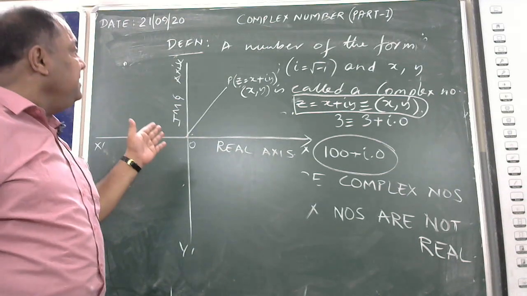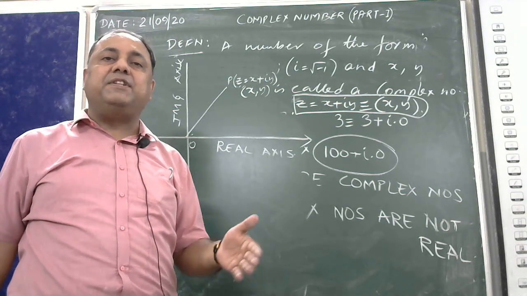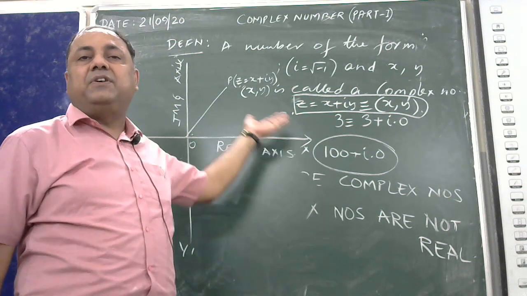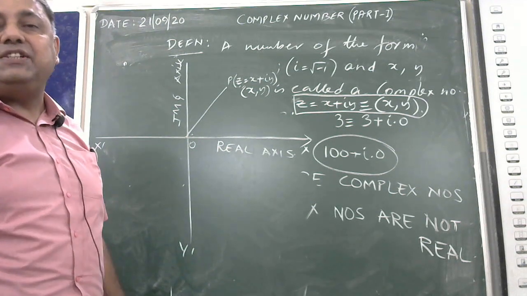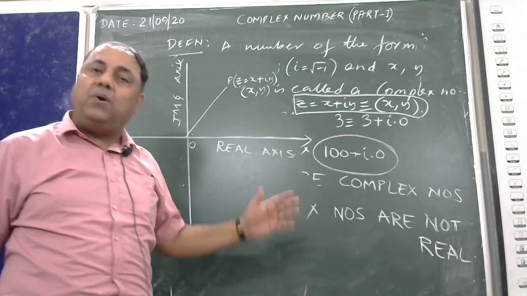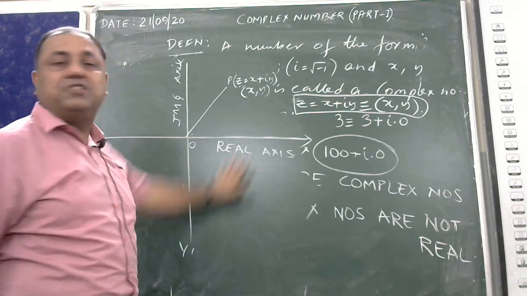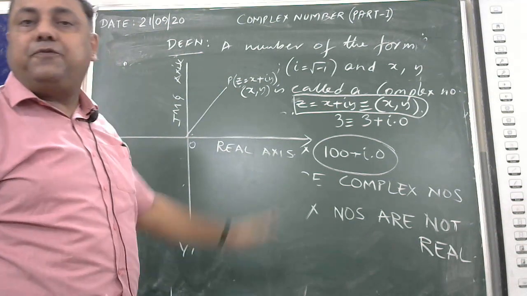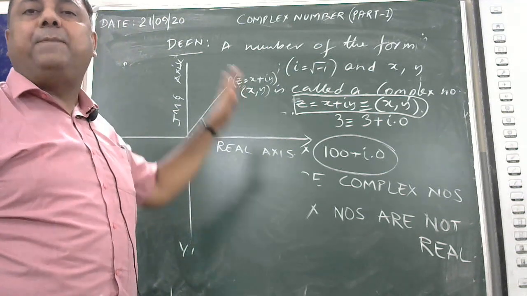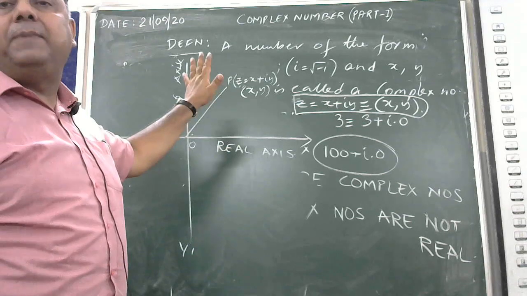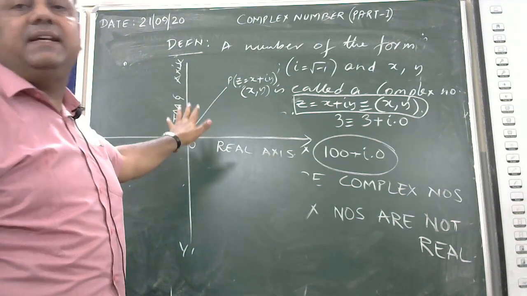So z is equal to x plus iy, expressed as x comma y, can be expressed in terms of a graph. And here we do not call this a Cartesian coordinate system, we call this the Argand plane. This two-dimensional system, these lines of reference, the x and y axes, are part of the Argand plane, the plane on which the complex numbers lie.